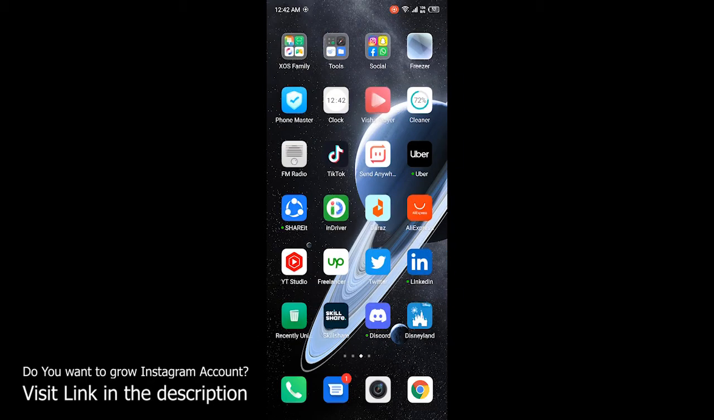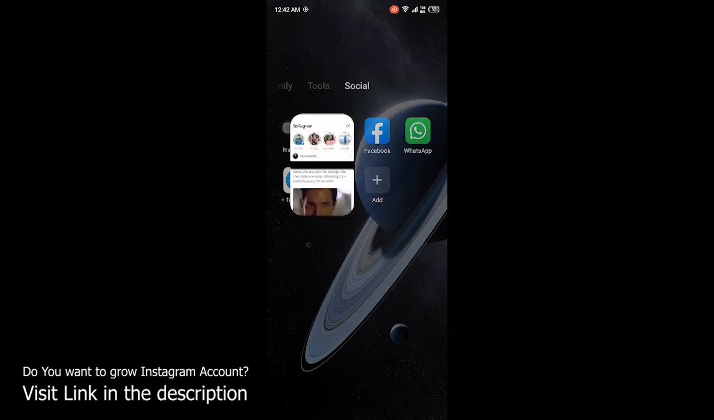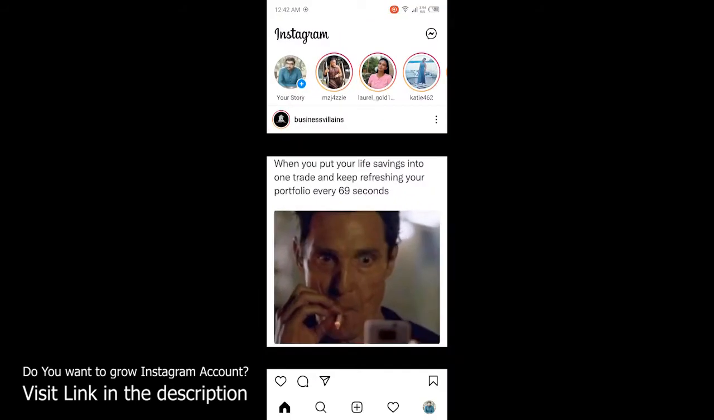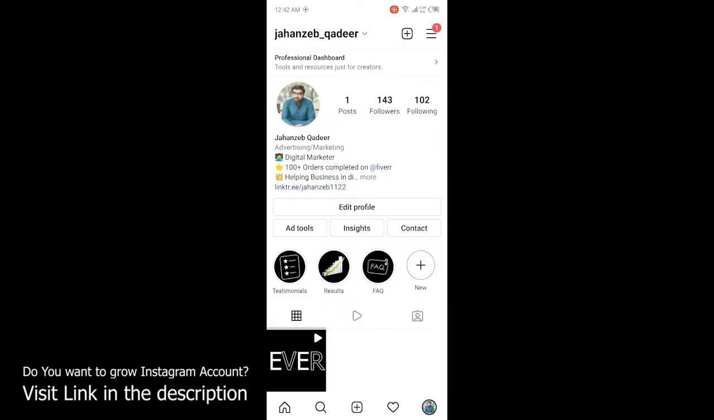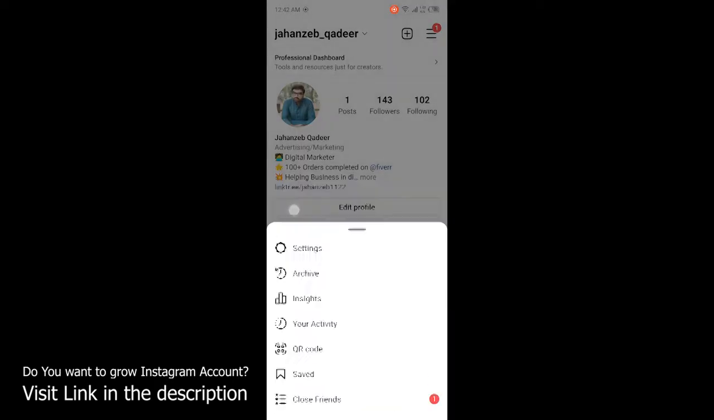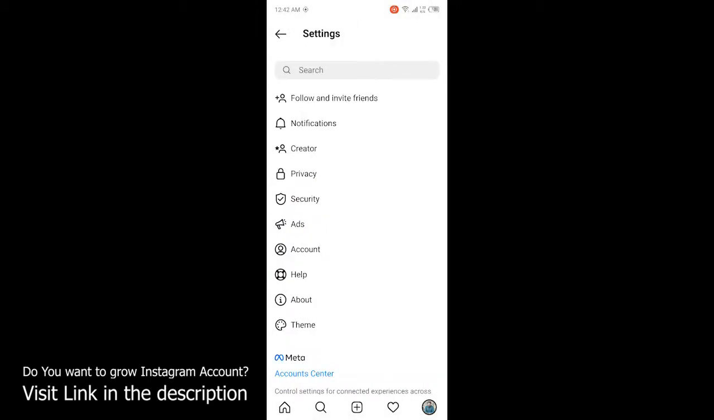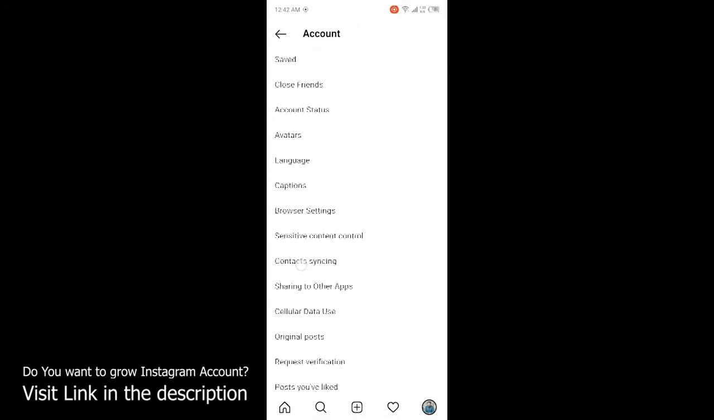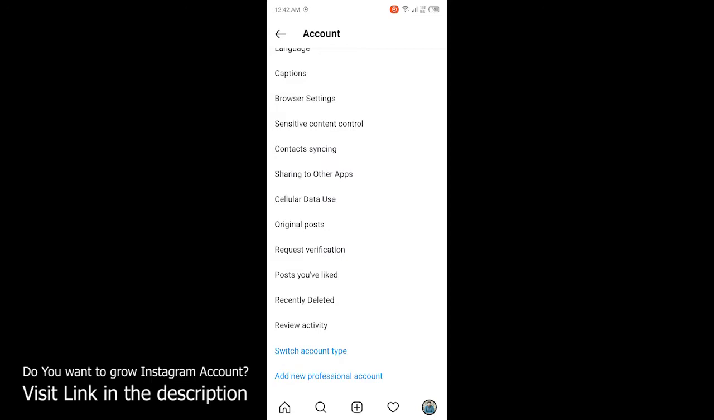First, you need to open the Instagram application. Once you open it, you need to click on your profile picture at the right bottom corner. Then you need to click on the three bars, and then click on settings. Then you need to click on account, scroll down, and click